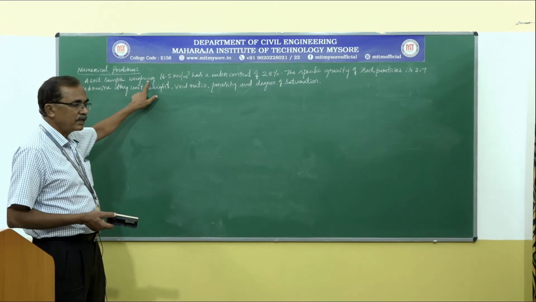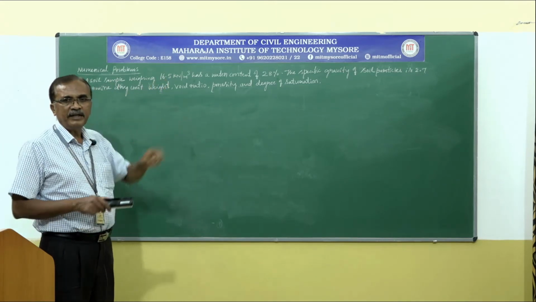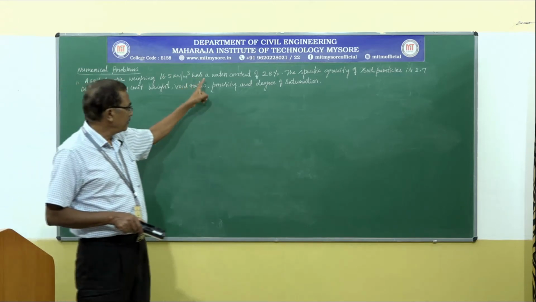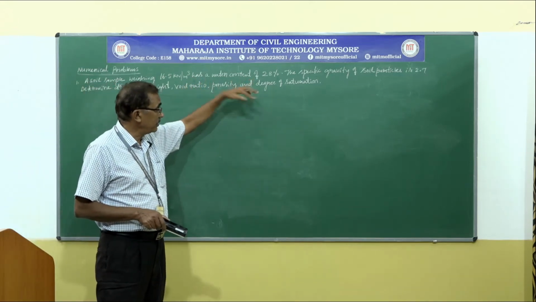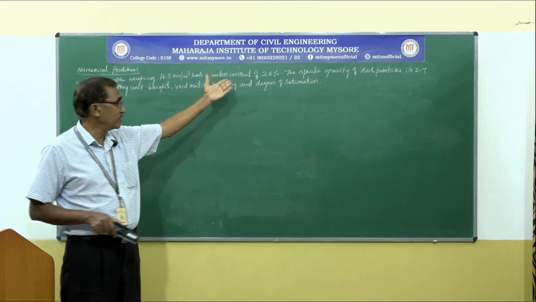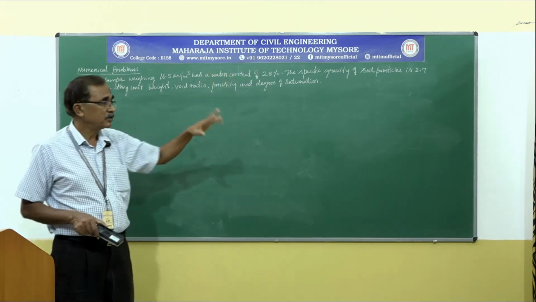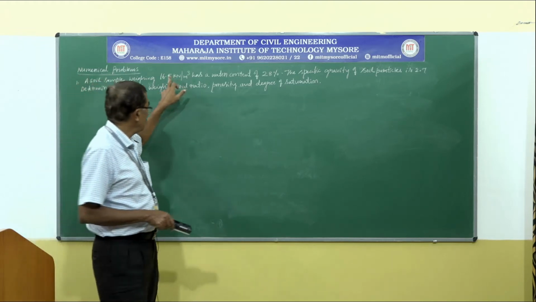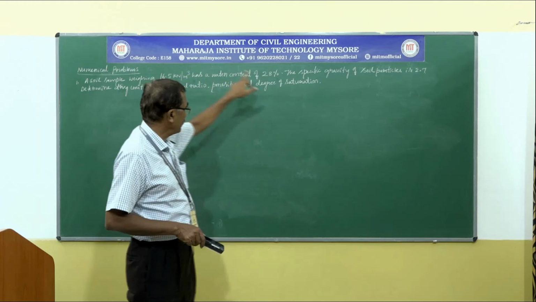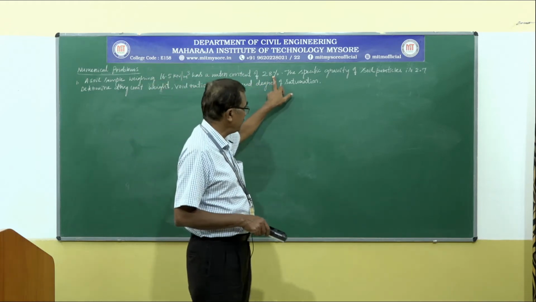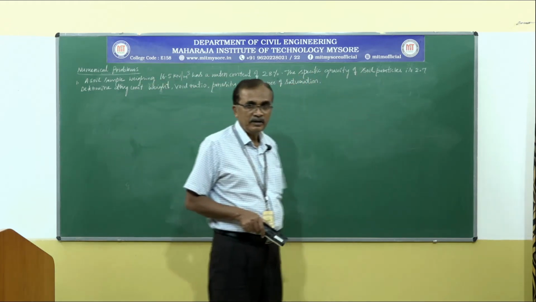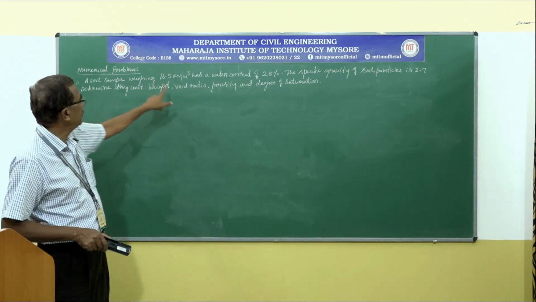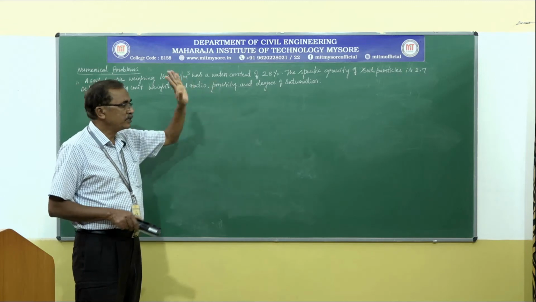Sample weighing is nothing but the unit weight. Unit weight can also be called specific weight, and since part of the voids are filled by water and part by air, which is not given, it is a bulk system. So, bulk unit weight we can decide like that. Given bulk unit weight, water content of soil is 28%, specific gravity is 2.7. For this condition, asked to find dry unit weight, void ratio, porosity and degree of saturation.